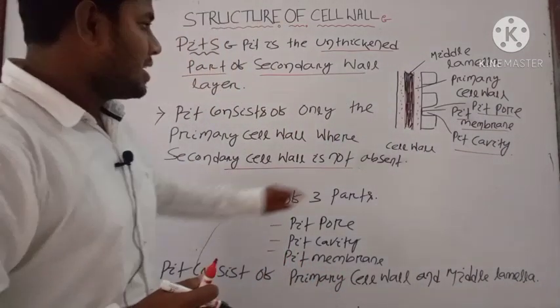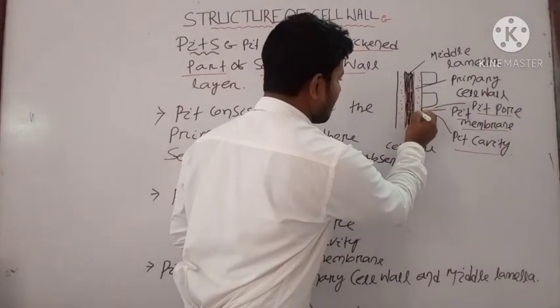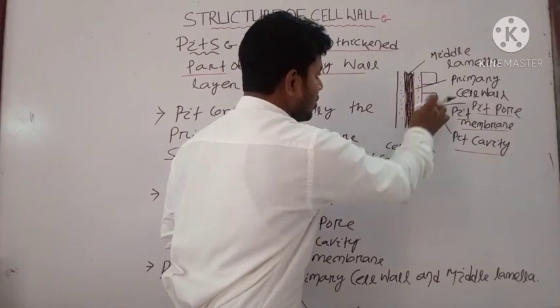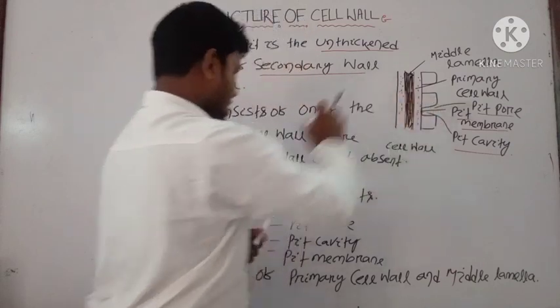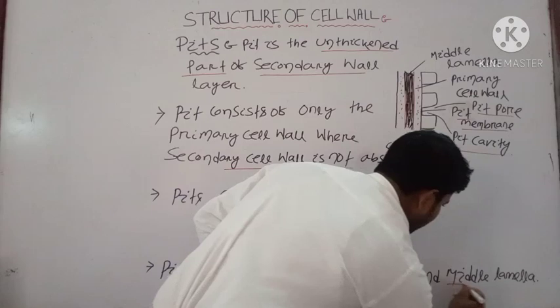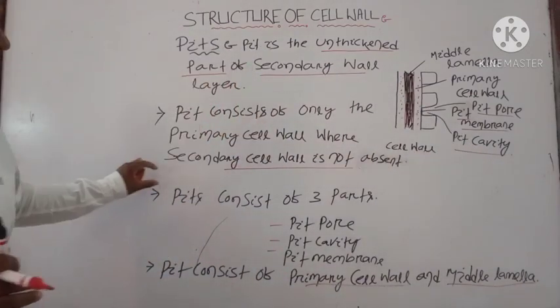Here you can see the pit structure which is present. There is involvement of only primary cell wall. This is the primary cell wall and the middle lamella. No secondary wall is embedded near the pit structure. That's why we call pit consists of only primary cell wall and middle lamella. Note down these points and draw the diagram.